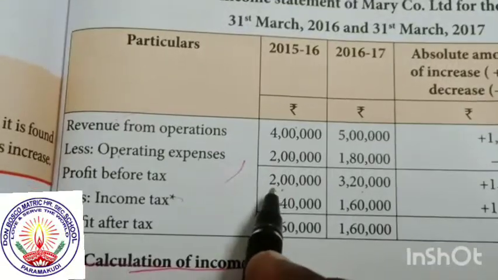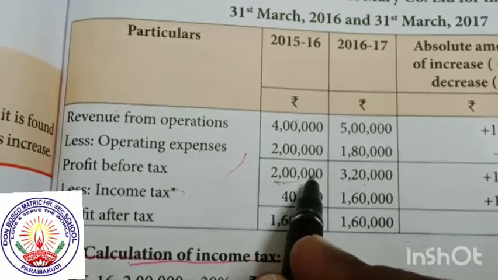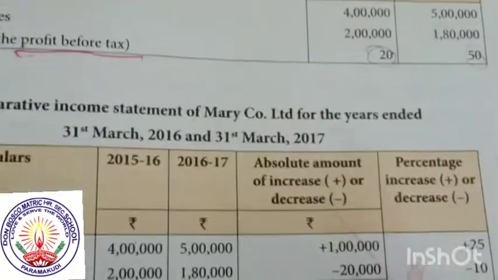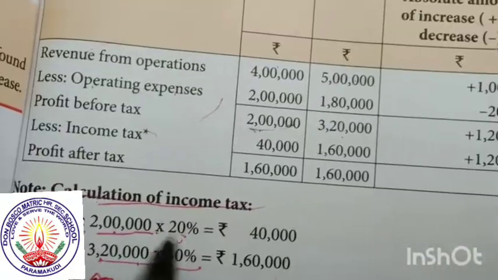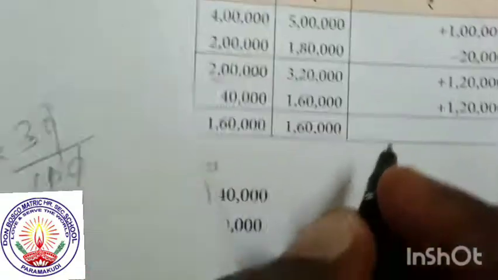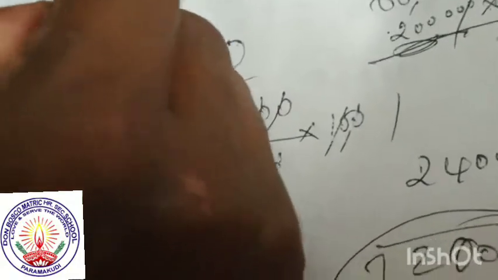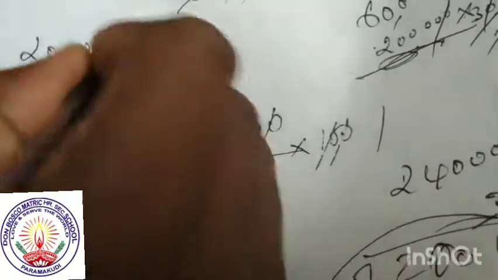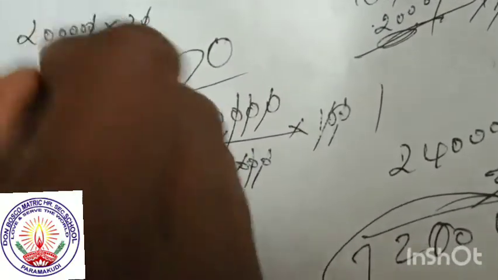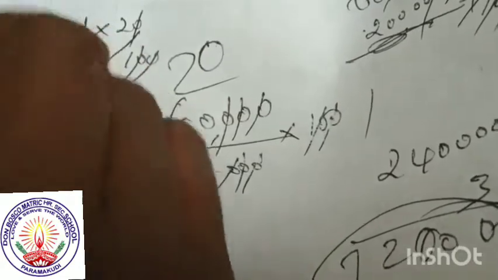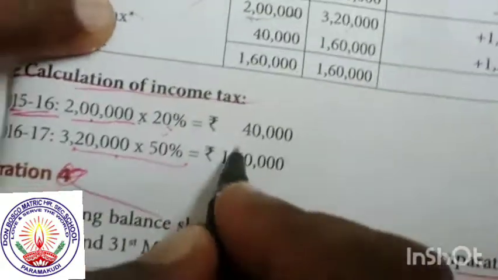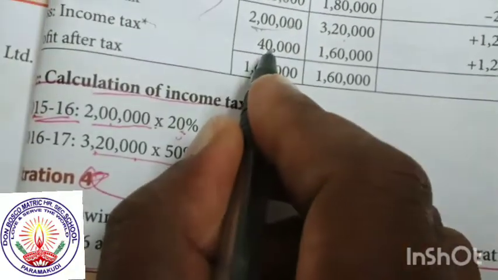Take the profit of 2 lakhs into 20%, that is 20 divided by 100. The answer is 40,000 for the first year. Write the income tax as 40,000.